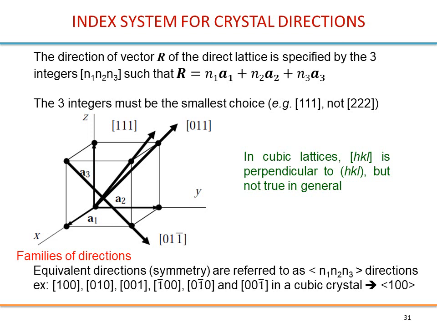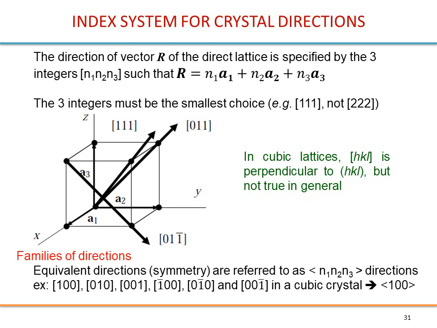The 3 integers must be the smallest choices, of course, because you could take another point farther away, but you have to take the point intersecting the unit cell. Another comment: in cubic lattices, the direction [hkl] is perpendicular to the plane (hkl), but that's not true in general.